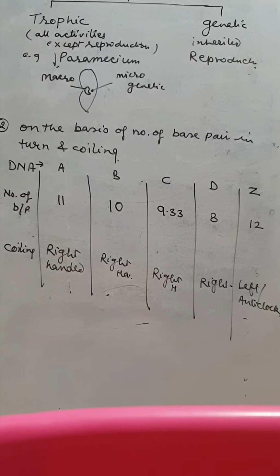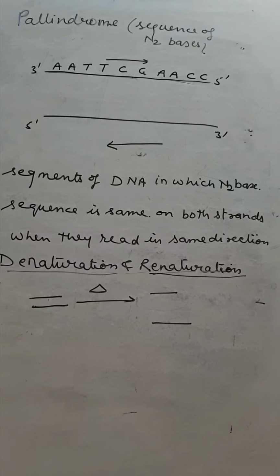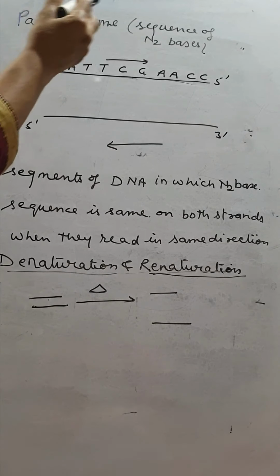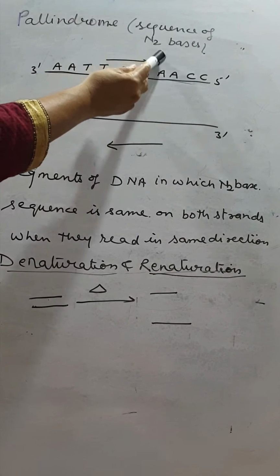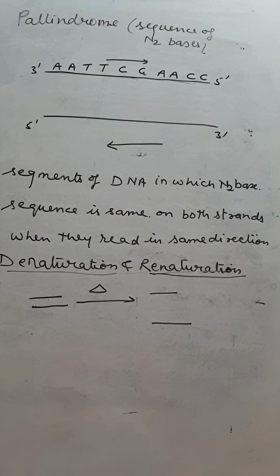Now we discuss the palindrome sequence in DNA. The next topic is palindrome. Palindrome means a sequence of nitrogenous bases. As we already discussed, the two strands of DNA, the two helices, are anti-parallel.